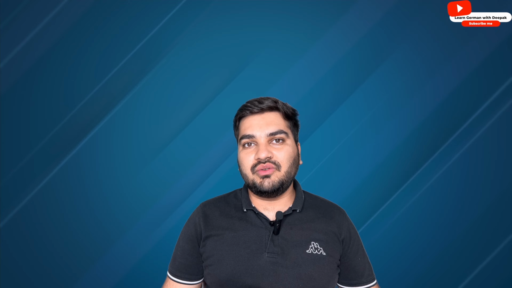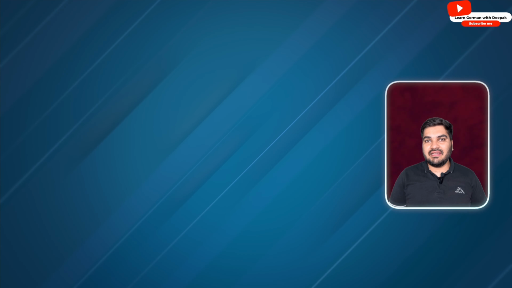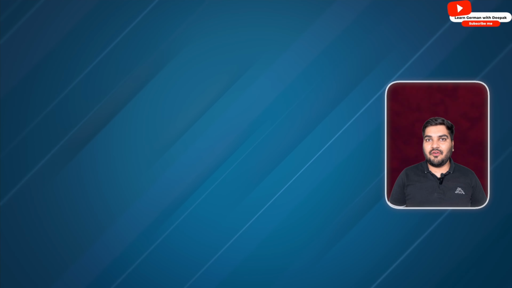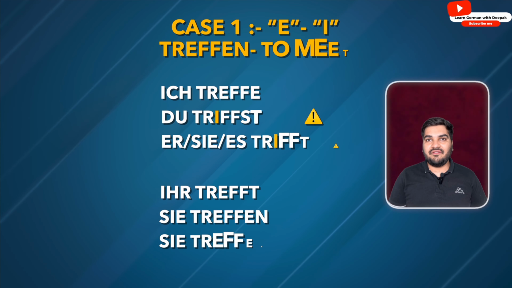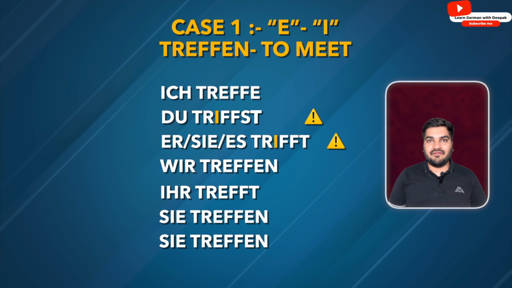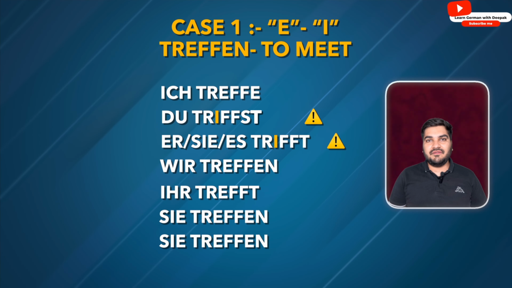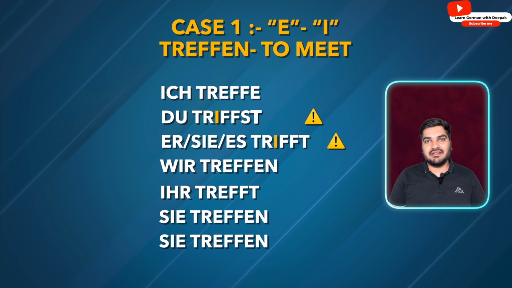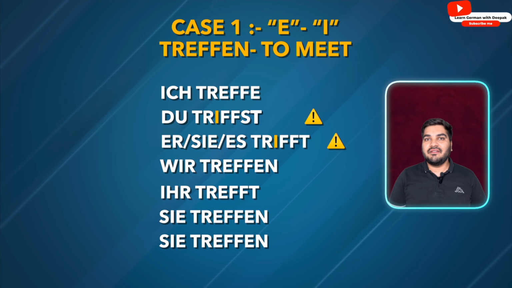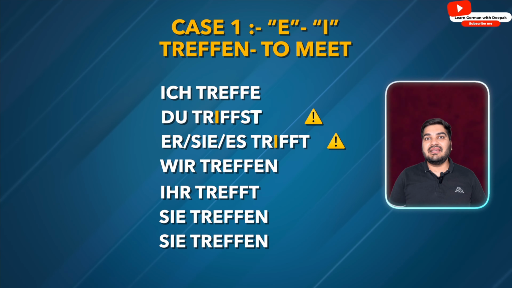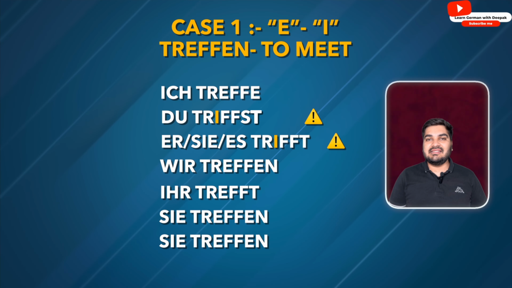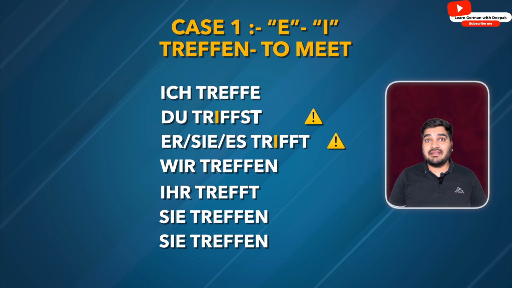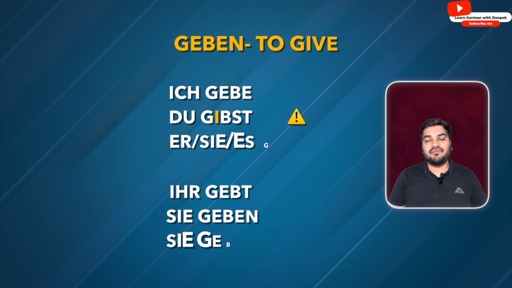Now, let's do the conjugation and take the very first case in which there is e in the verb stem. For example, treffen. Ich treffe, du triffst, er trifft, sie trifft, es trifft, wir treffen, ihr trefft, sie treffen. Another example is geben.